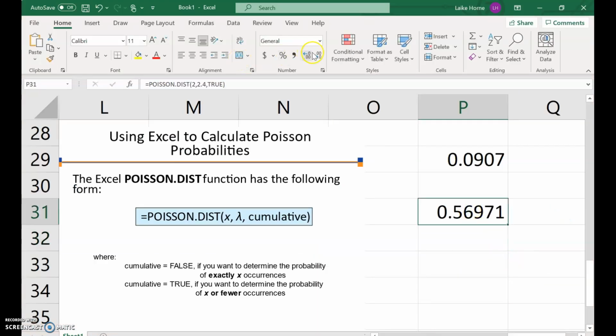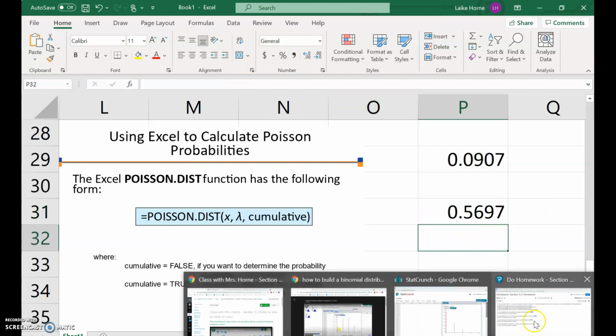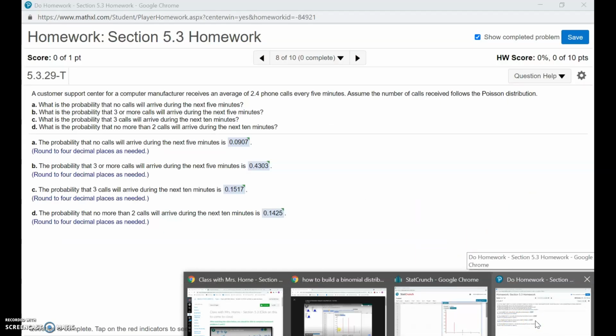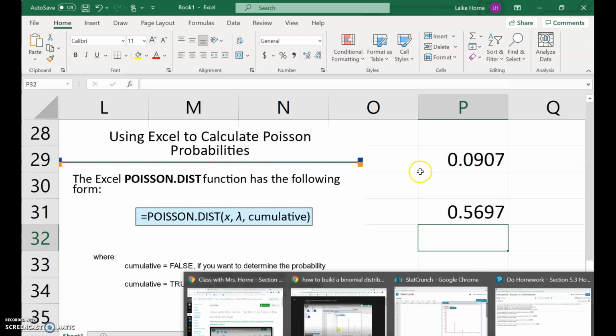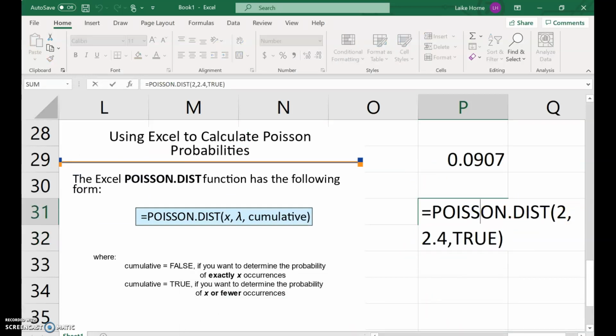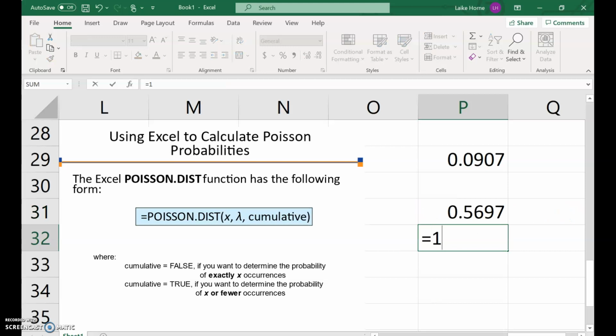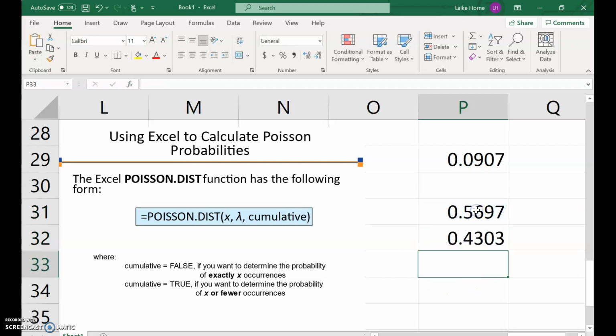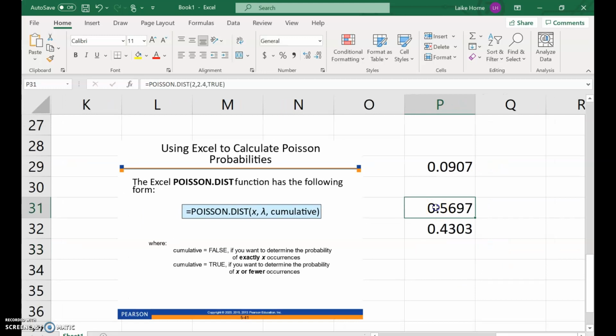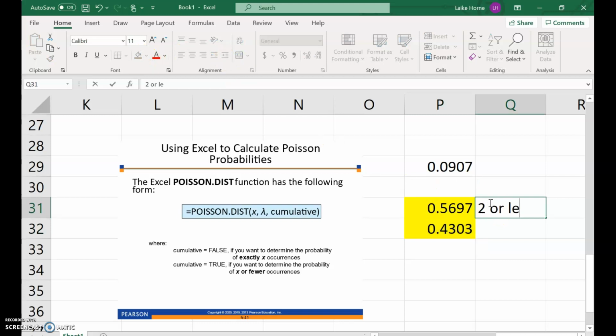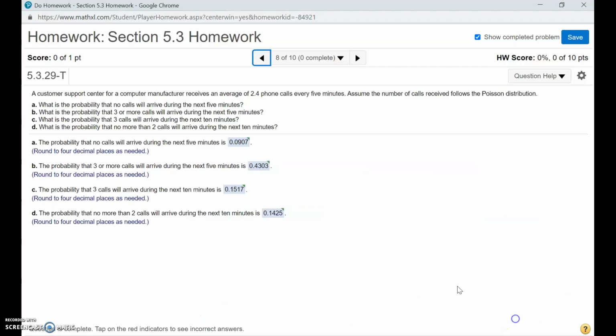Now this is the probability of it being 3 or less, and we want more than 4 or more. No, this is the probability of 2 or less, and we want 3 or more. So we're going to do 1 minus that. We're using the complement rule. These complement each other. They add up to 1. This is 2 or less, and this is 3 or more. And together they add up to 1. So the probability there is 0.4303.